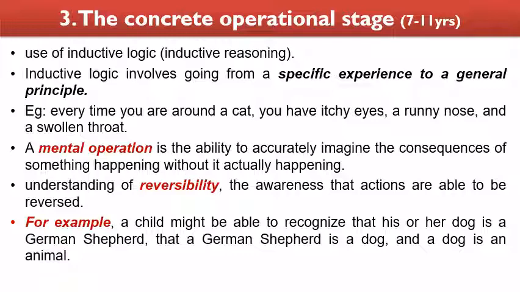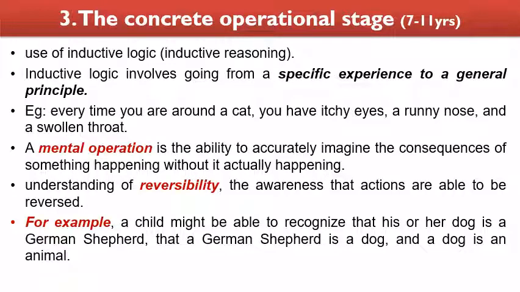Now the third stage is called the concrete operational stage, for children between 7 to 11 years of age. Here they use inductive logic, that is inductive reasoning. It involves going from a specific experience to a general principle. Example: every time you are around a cat, you have itchy eyes, a runny nose, and a swollen throat. So this may be the reason the child understands why you always have itchy eyes and a runny nose, because you are always around a cat. And the mental operation is the ability to accurately imagine the consequences of something happening without it actually happening. Right? And understanding of reversibility is the most important achievement in this stage. This is the concrete operational stage.